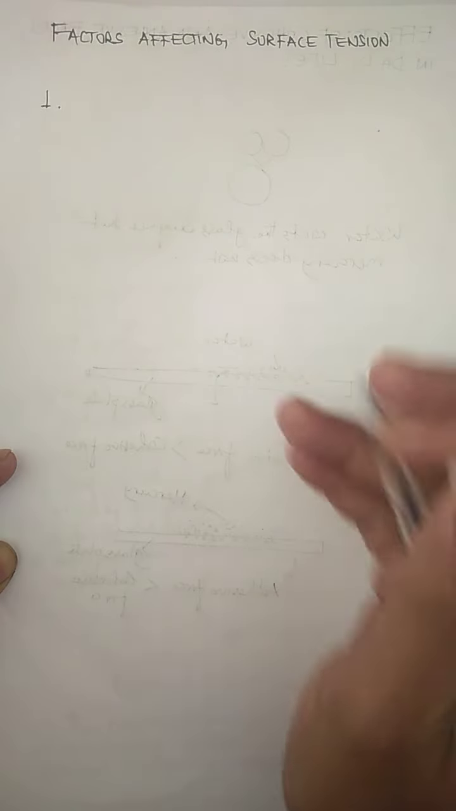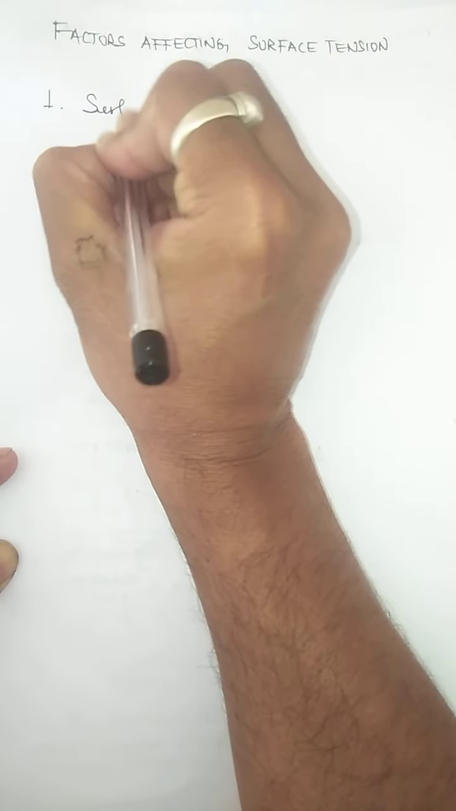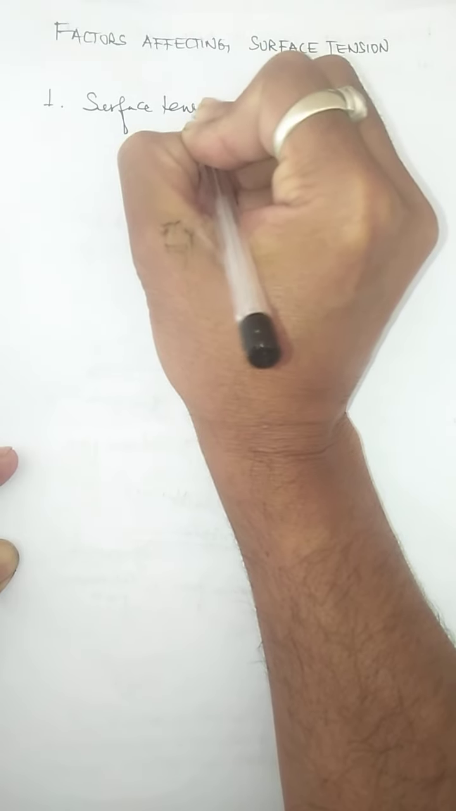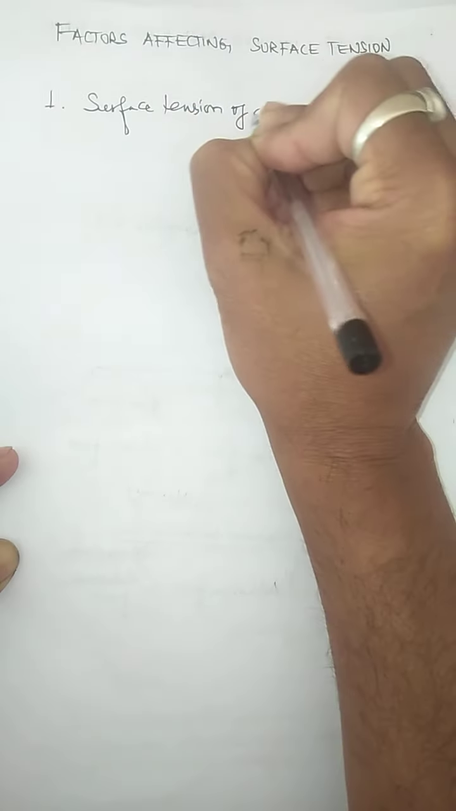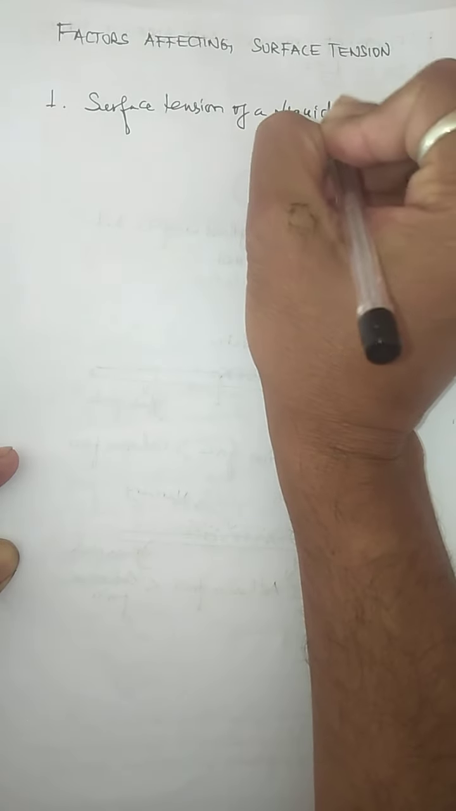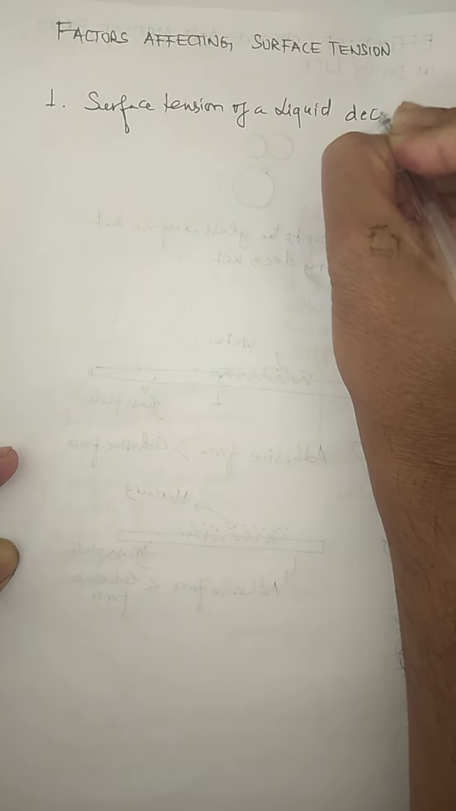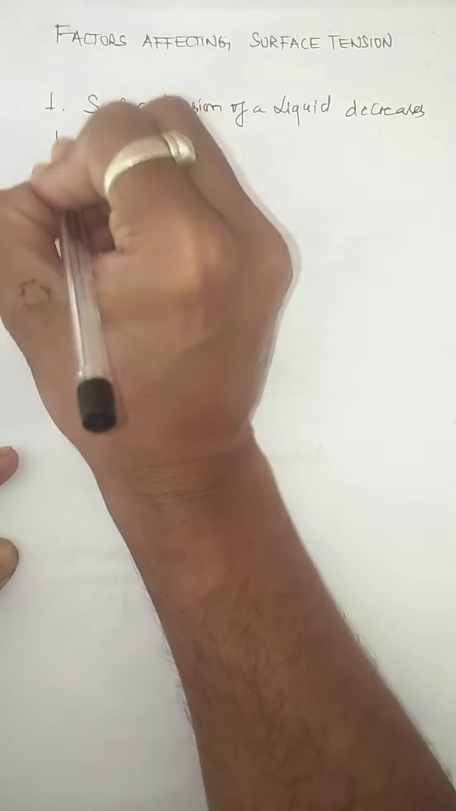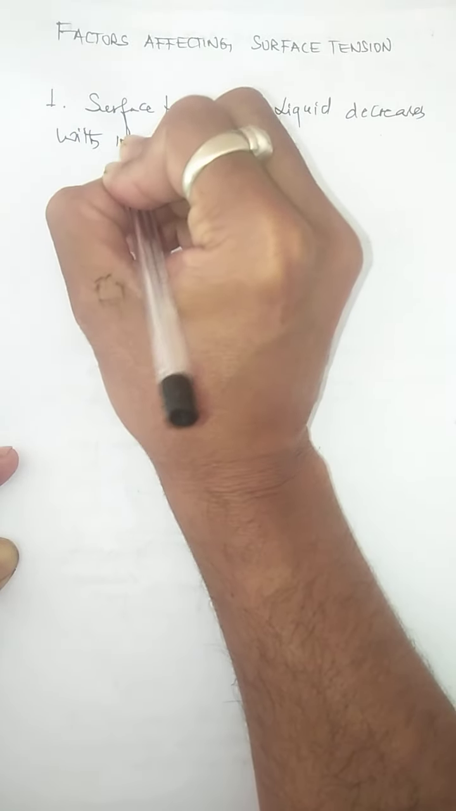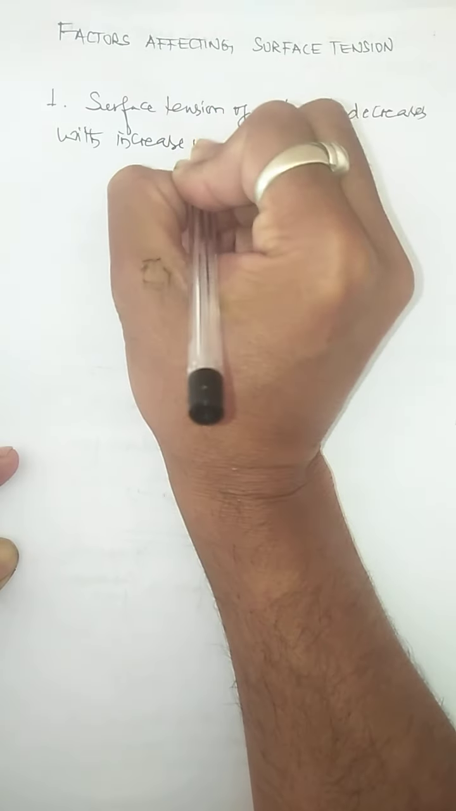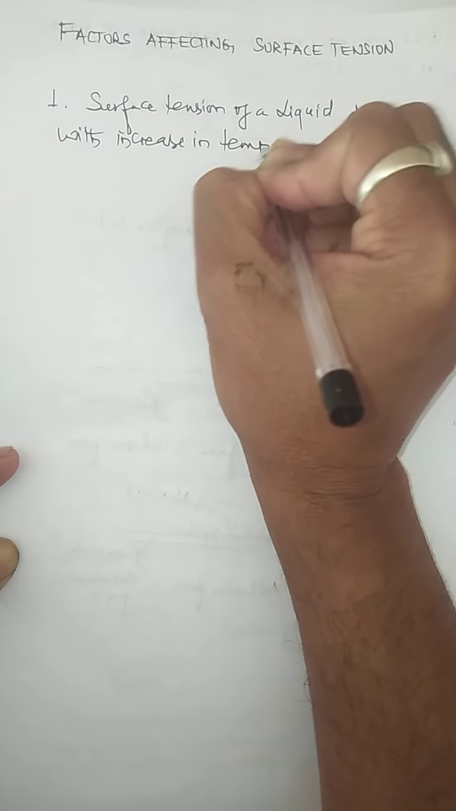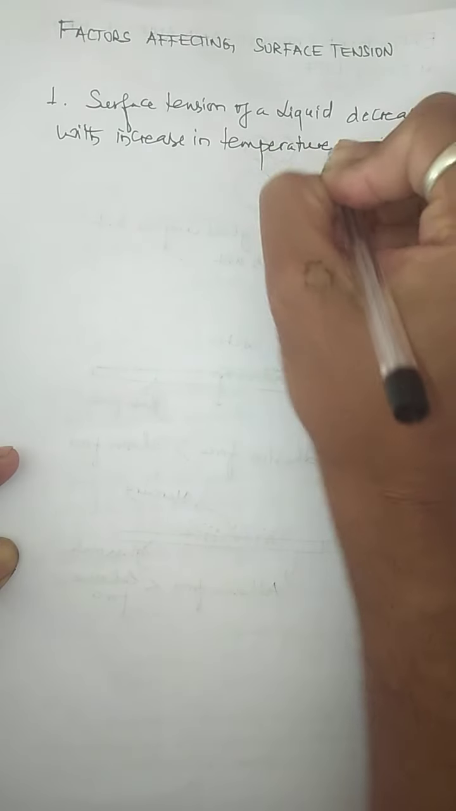The first factor is the effect of temperature. Temperature is one of the factors that changes the surface tension, but how it changes, that part we are going to discuss. Basically, the surface tension of a liquid decreases with increase in temperature of the liquid.